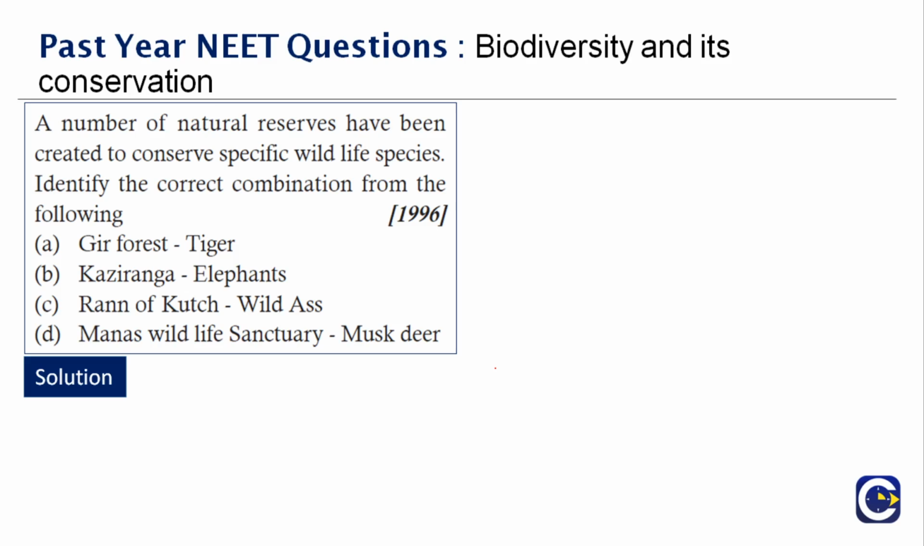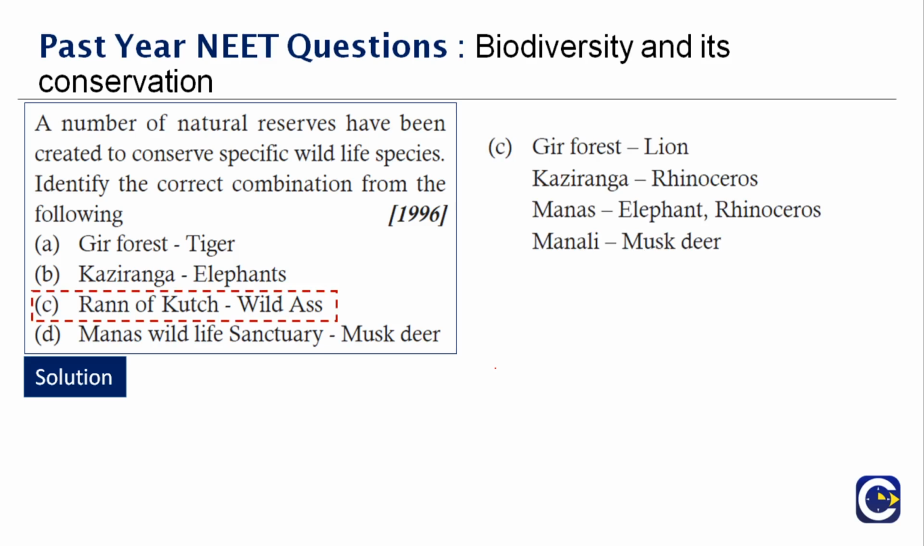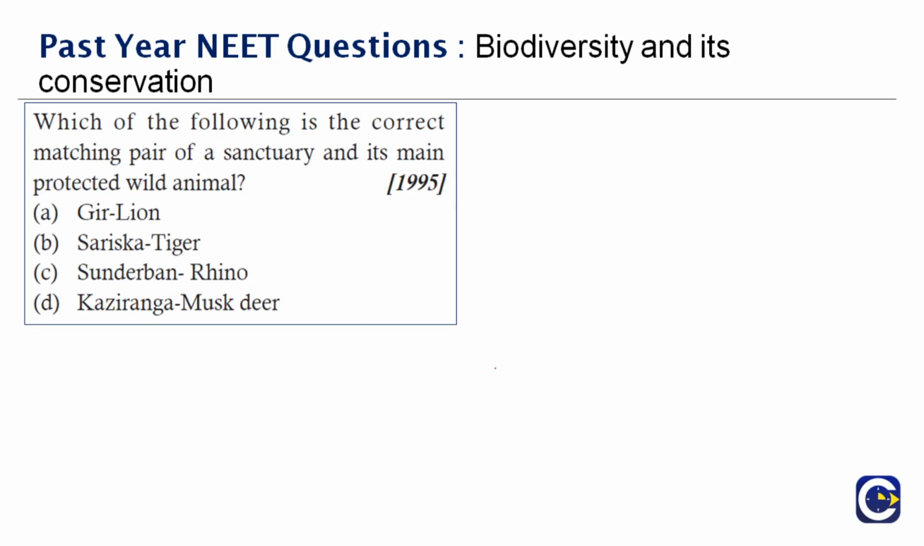Manas Wildlife Sanctuary is not for musk deer. It's actually for elephant and rhinoceros, while musk deer comes under Manali. Therefore, the right answer to this question is option C, which has the right combination. The rest of them are wrong, and on your right side you can see the clear image of it, which is right. Okay, next question here.